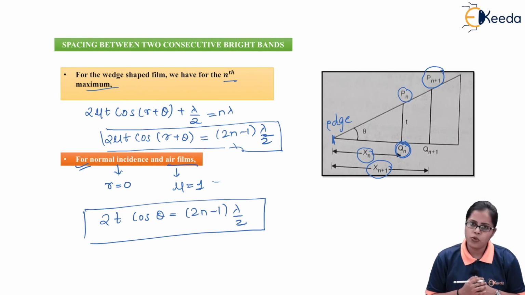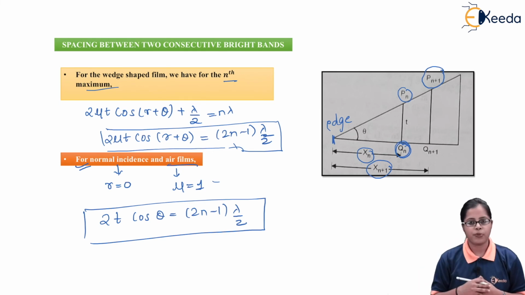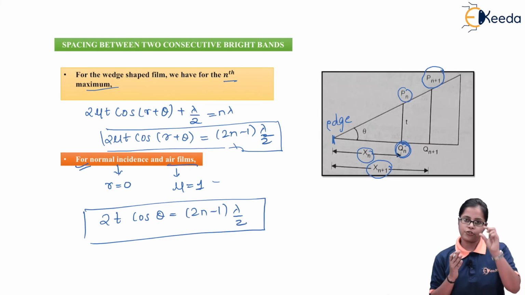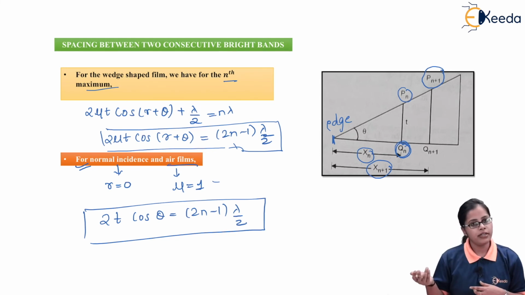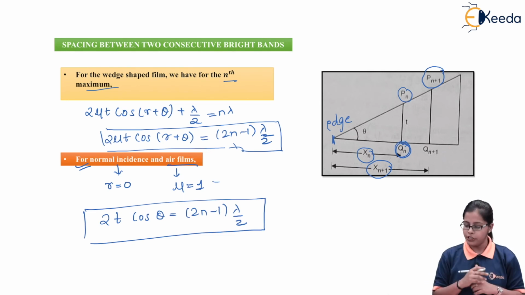So we have considered two distances: xn, the distance of the nth bright band from the edge, and xn plus 1, the distance of the n plus 1th bright band from the edge.